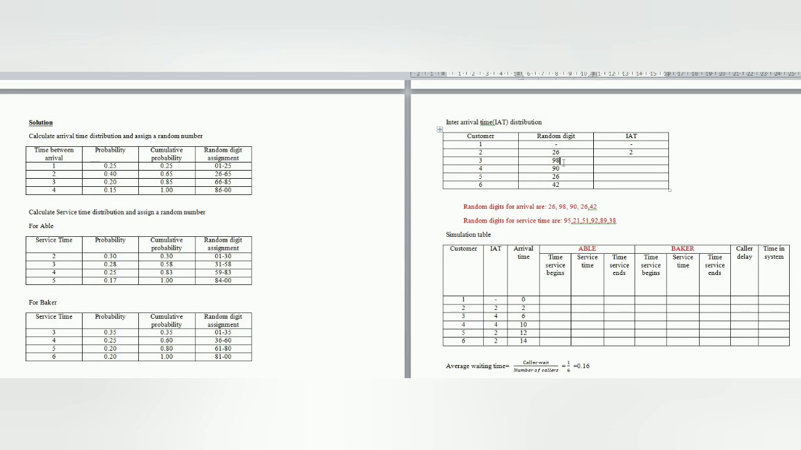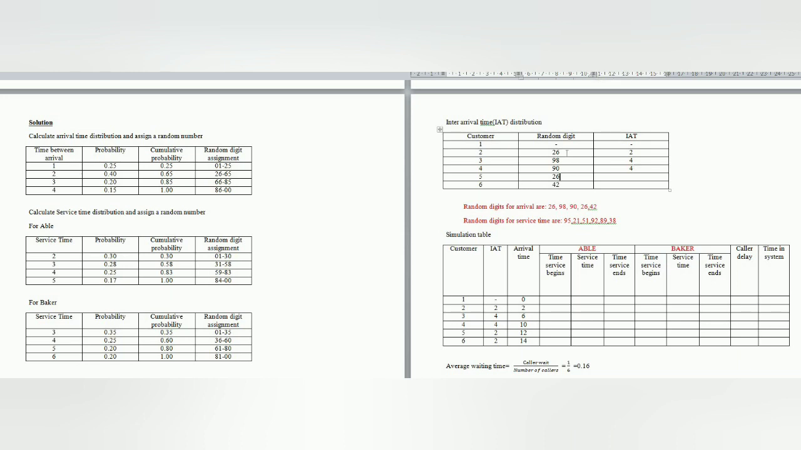The next random digit is 98. 98 lies between 86 to 00. So the time between arrival at that time is 4. We have to enter the value 4. Again the next value is 90. The 90 lies between 86 to 00. So the time between arrival is 4. Again the value will become 4. Inter-arrival time is 4.